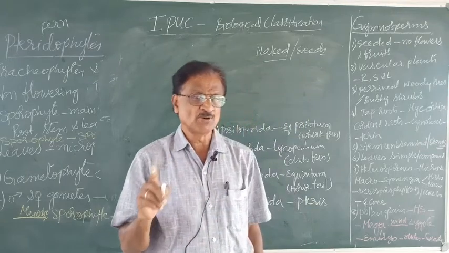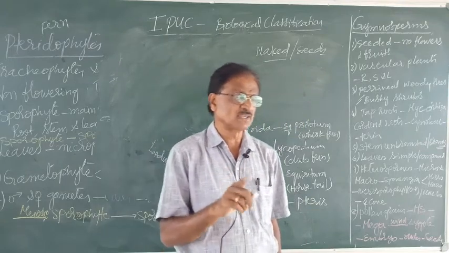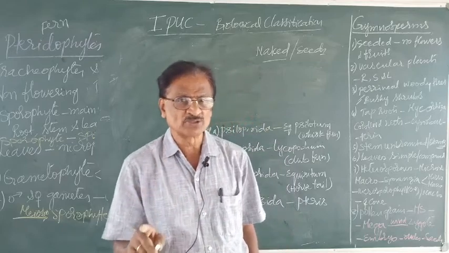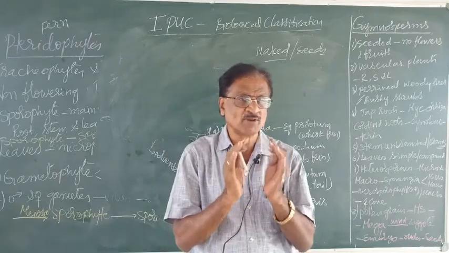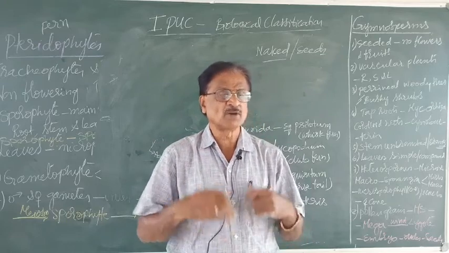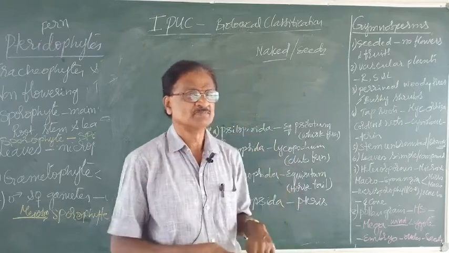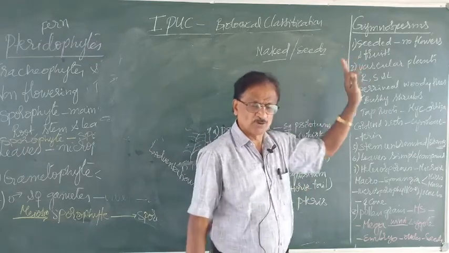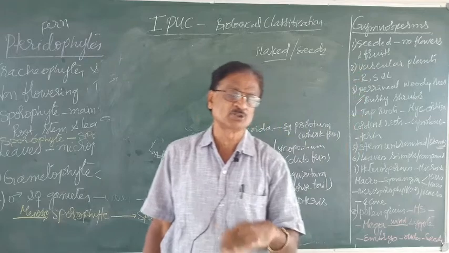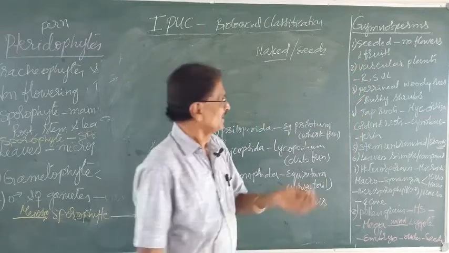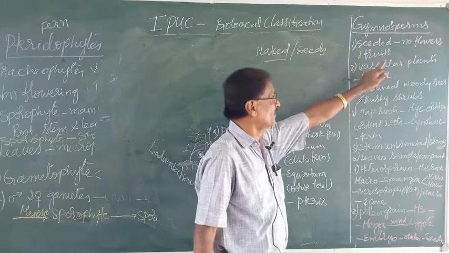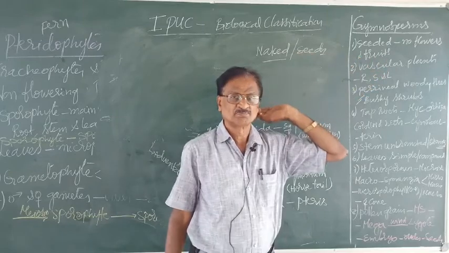Whenever there are no flowers, you cannot expect fruits. Whenever there are no fruits, there is no seed envelope. As a result, the seeds become naked. The first and foremost unique feature of the gymnosperms is that they are naked seeded plants with no flowers and fruits.